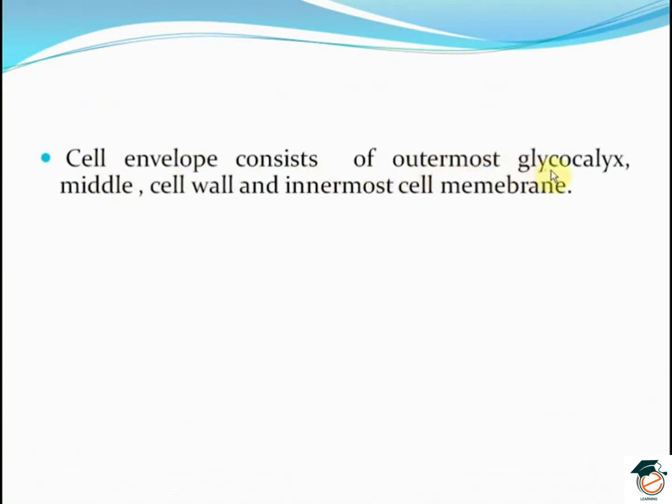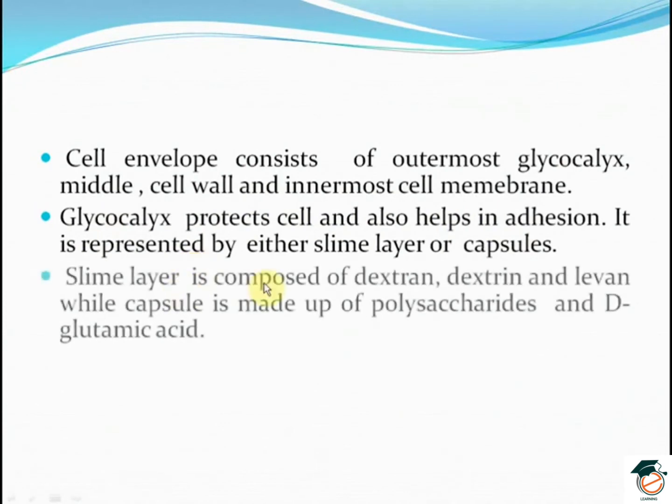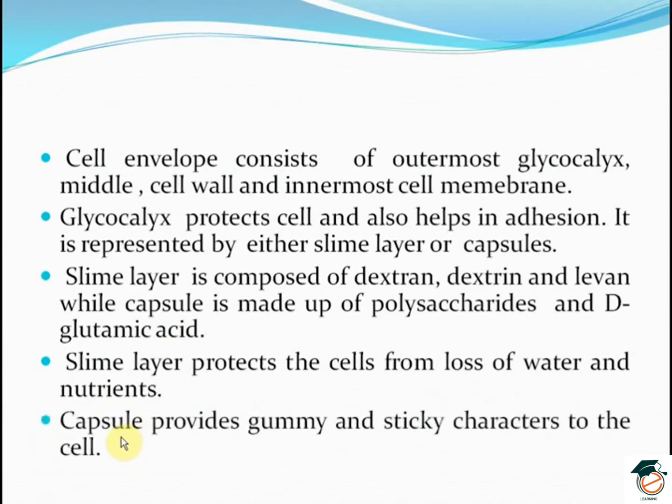The cell envelope consists of the outermost glycocalyx, the middle cell wall and the innermost cell membrane. The glycocalyx protects the cell and also helps in adhesion. It is represented by either a slime layer or capsules. The slime layer is composed of dextran, dextrin and levan, while the capsule is made up of polysaccharides and polyglutamic acid. The slime layer protects the cells from loss of water and nutrients. Capsule provides gummy and sticky characters to the cell.